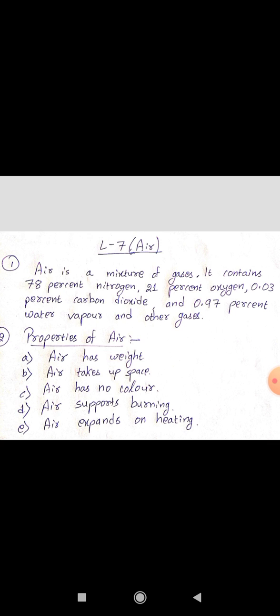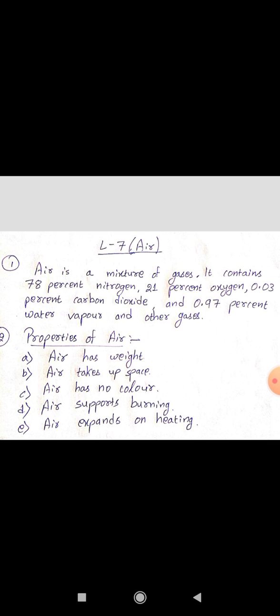So children, I have not written the question, you can write it down. What is the composition of air? You can write its answer like this. Air is a mixture of gases. It contains 78% nitrogen, 21% oxygen, 0.03% carbon dioxide and 0.97% water vapor and other gases.